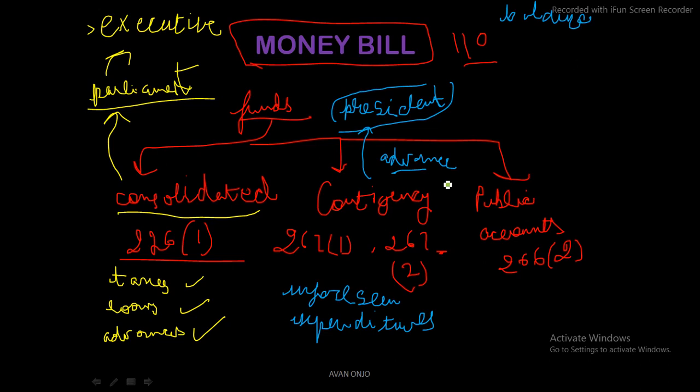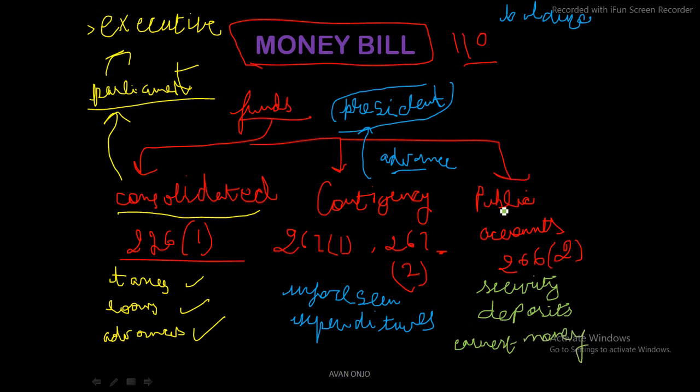So earnest money and security deposits are examples. I'll write it here: security deposits. If you don't understand, whatever I'm writing, I'm also speaking, so you can write it. So security deposits, or we can say some earnest money, all of this can be there.